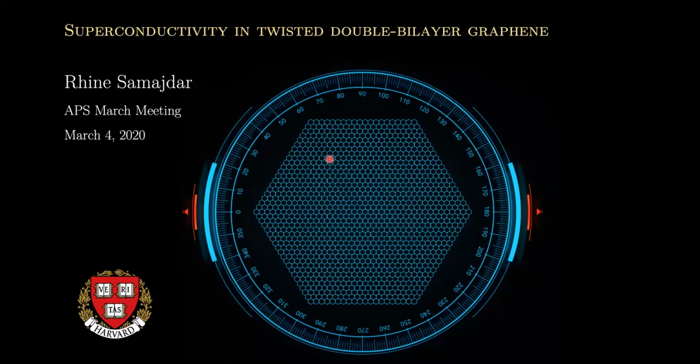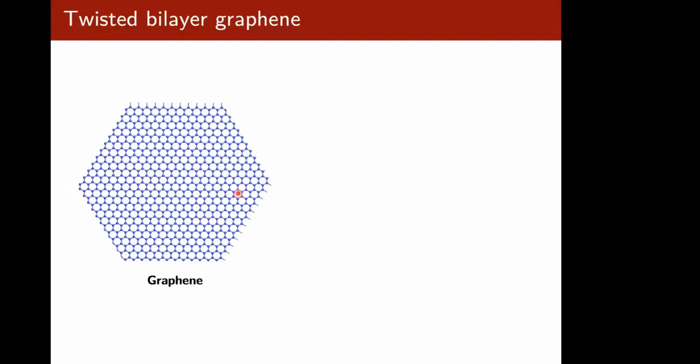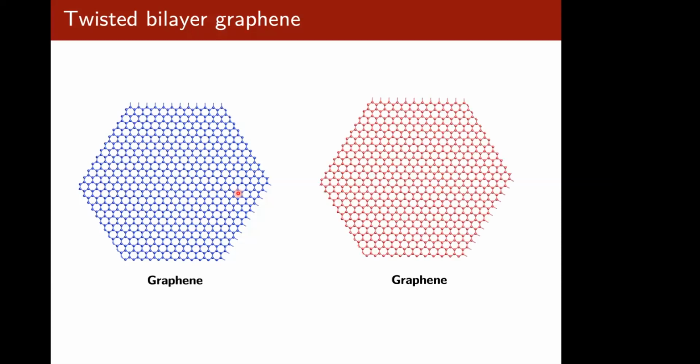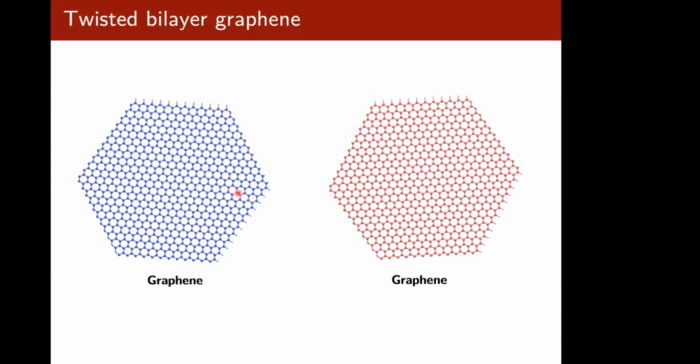So today I'll be talking about superconductivity in twisted double-bilayer graphene, which is a relatively new system that has come about. So, twisted bilayer graphene has been around for a while now, and it needs no introduction. So you have one graphene layer, and you have another layer, and you twist them and stack them.